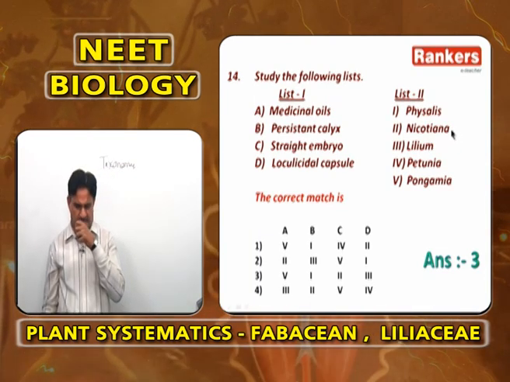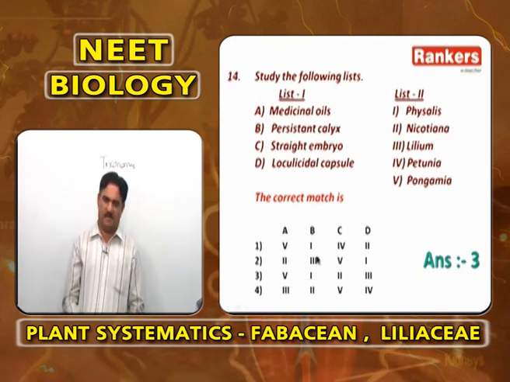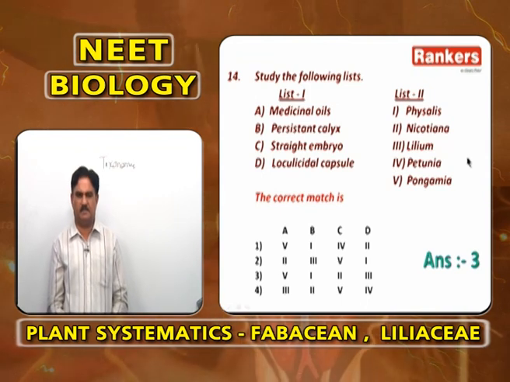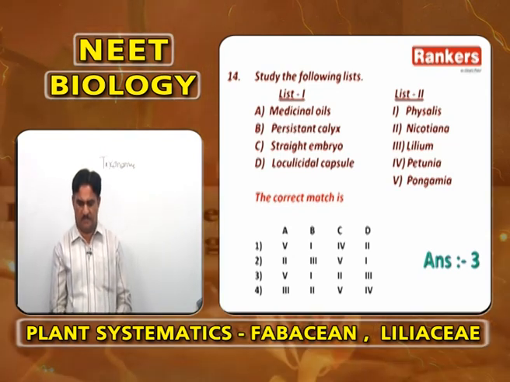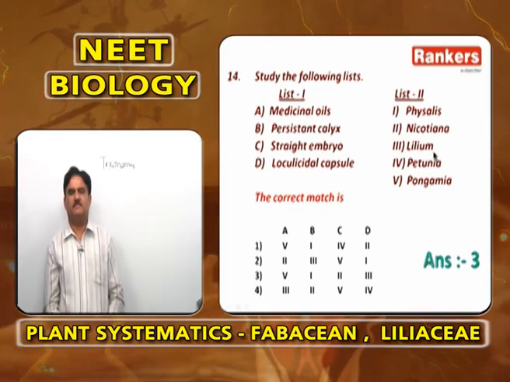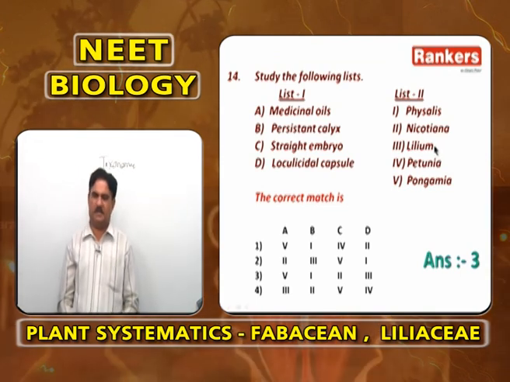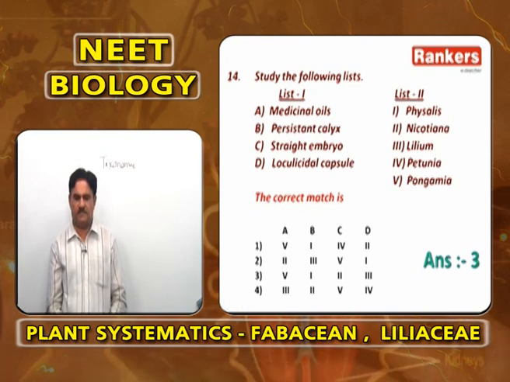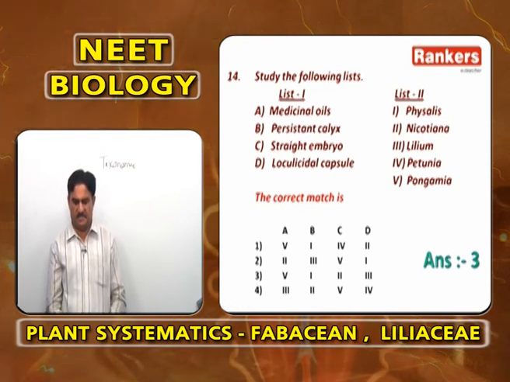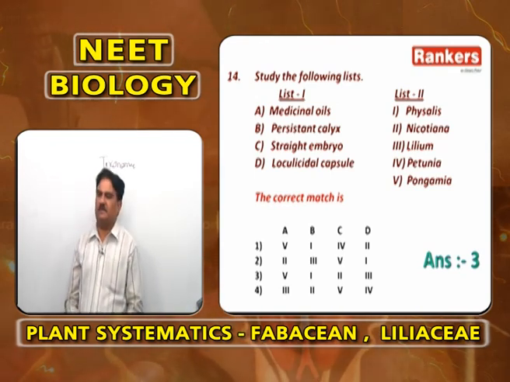So, Nicotiana is a plant with septifragal capsules. It is a plant with panicle inflorescence, and it is a plant where embryo is straight. And loculicidal capsules are found in Lilium bulbiferum. Lilium is a plant of Liliaceae with loculicidal capsule. So, medicinal oils Pongamia, persistent calyx Physalis, straight embryo Nicotiana, and loculicidal capsule Lilium.